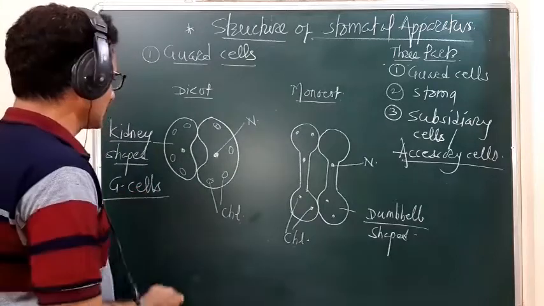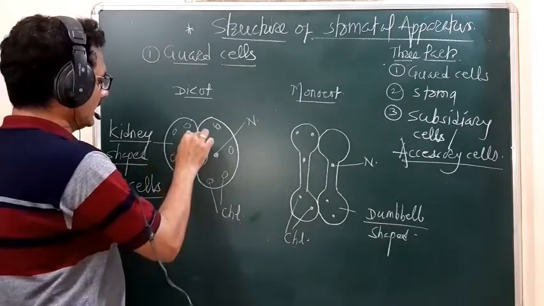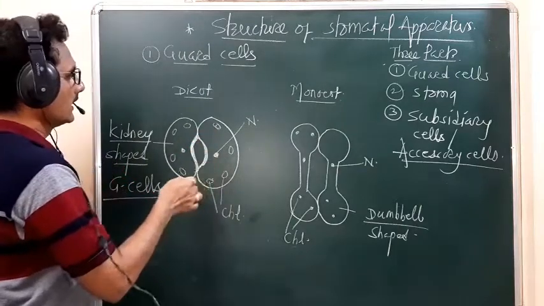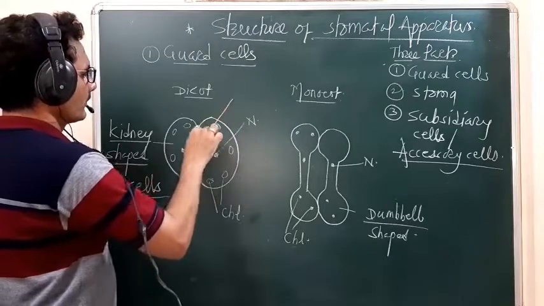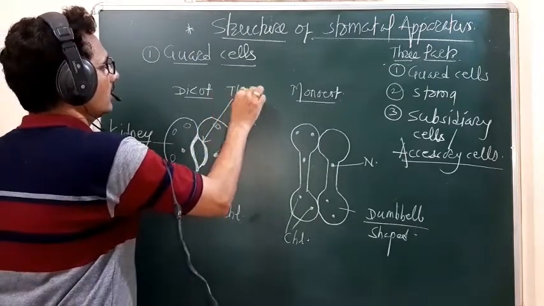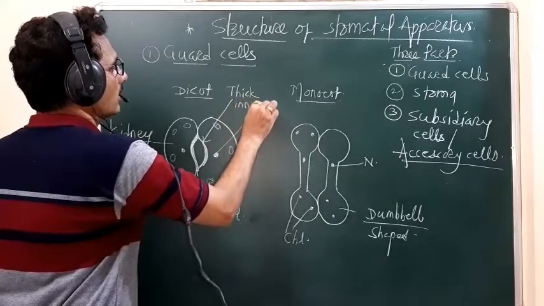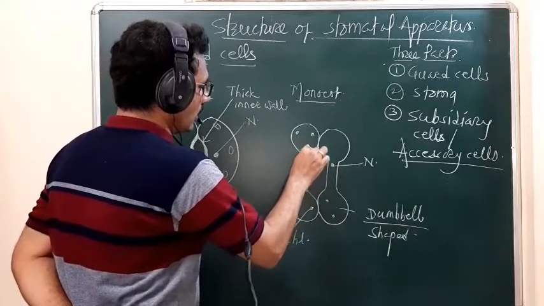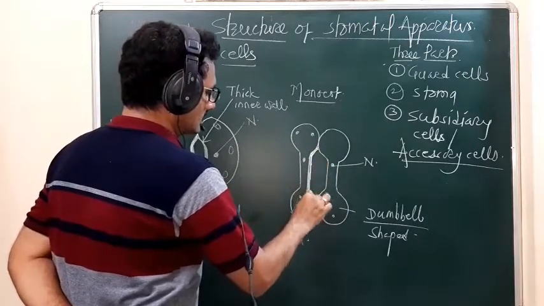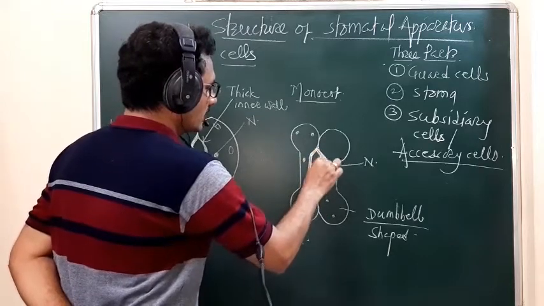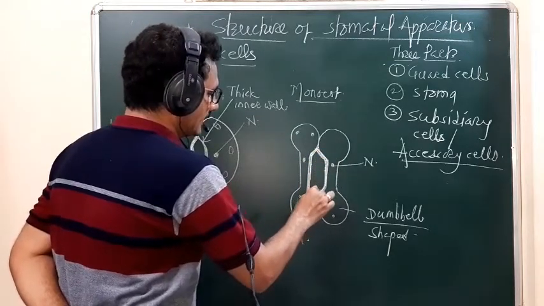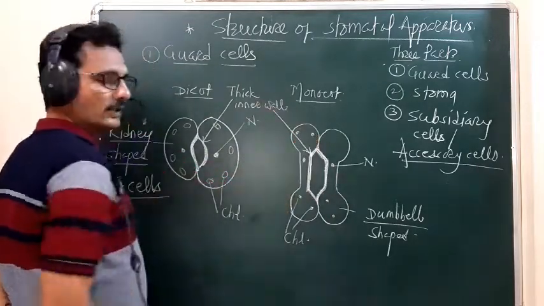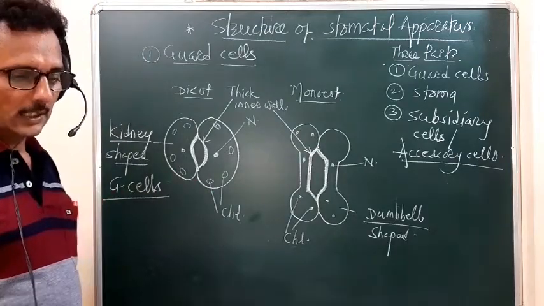The inner wall of the guard cell is very thick. Thick inner wall. In this case also, the inner wall of this guard cell is thick. What is the inner wall, students? The wall which is directed towards the stomatal opening. That wall is called the inner wall, and the inner wall is very thick.